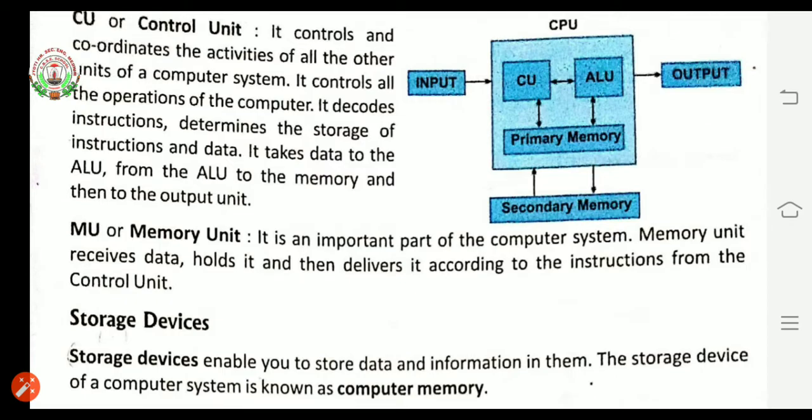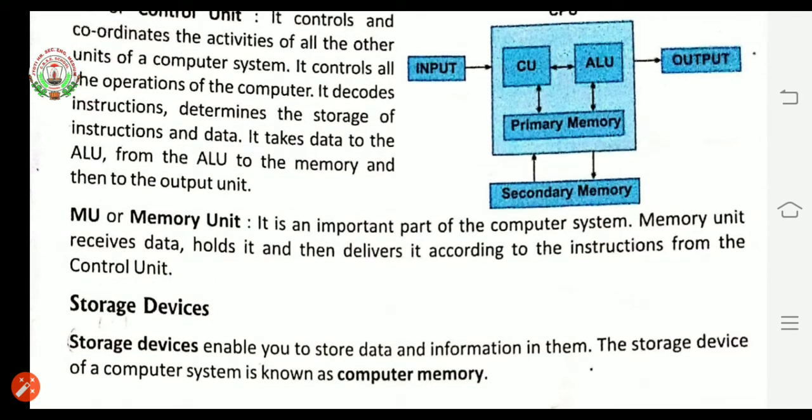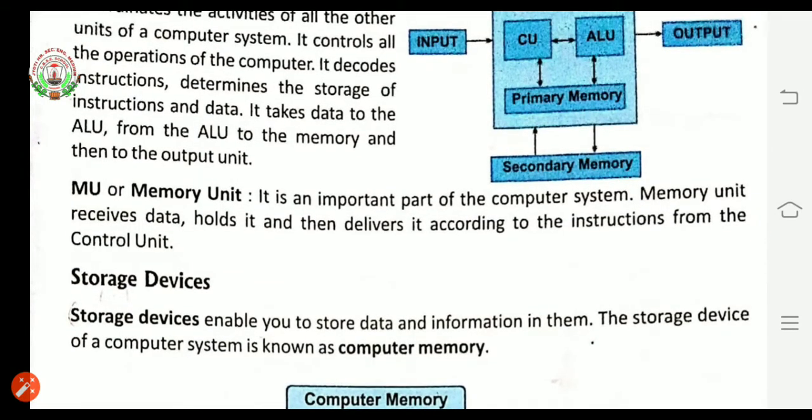MU, memory unit. It is an important part of the computer system. Memory unit receives data, holds it, and then delivers it according to the instruction from the control unit. Now what this memory unit is doing, it is keeping that information and instruction with it, and whenever it is required by the computer user, it is delivering that particular instruction and information to them, and hence it is a very important part of the computer system. If there is no memory in that particular computer system, then there is no use of that computer.